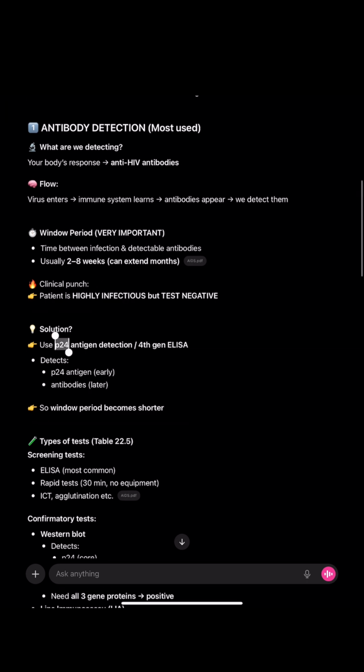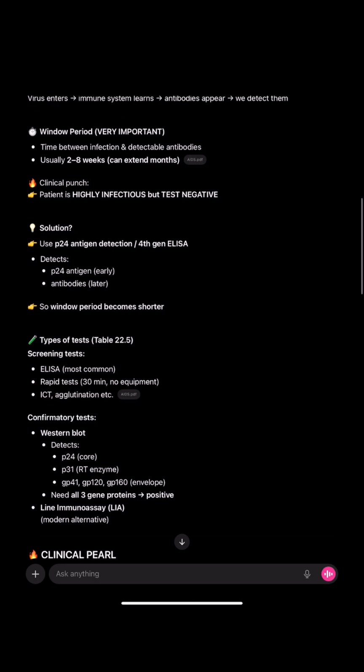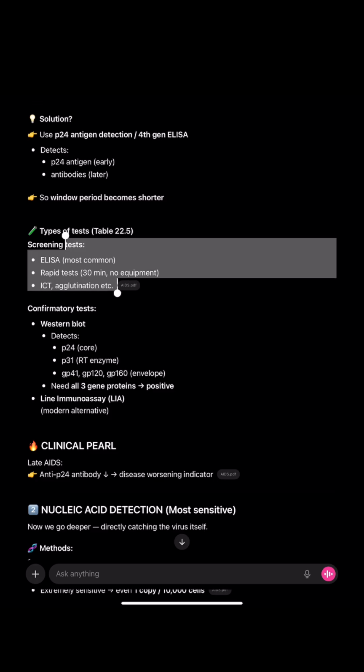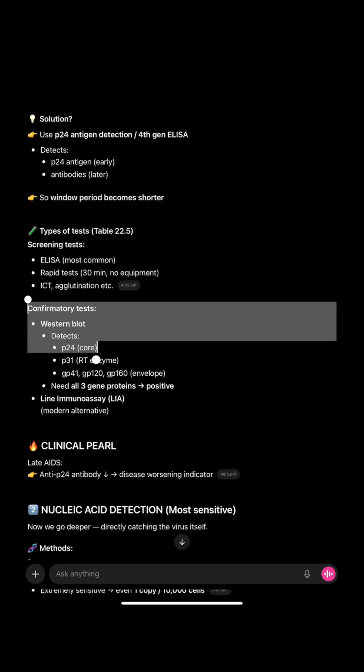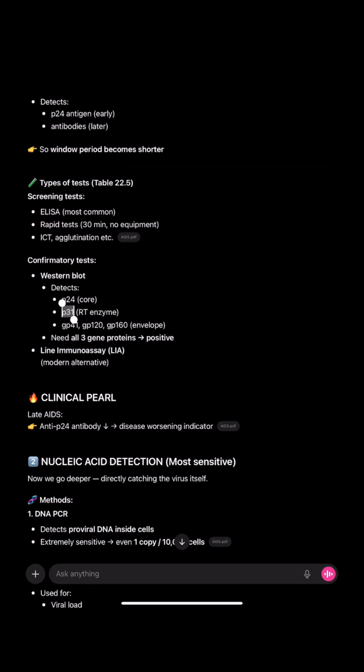The solution is to use P24 antigen detection, the 4th generation ELISA. It will detect this, and so the window period becomes shorter. Types of test: screening test and confirmatory test. Screening tests are ELISA, rapid test, and ICT agglutination. Confirmatory tests are Western blot and line immunoassay. In the Western blot, it will detect P24, P31, GP41, GP120, GP160. P31 is the reverse transcriptase enzyme, and all 3 gene proteins need to be positive to give a positive result.